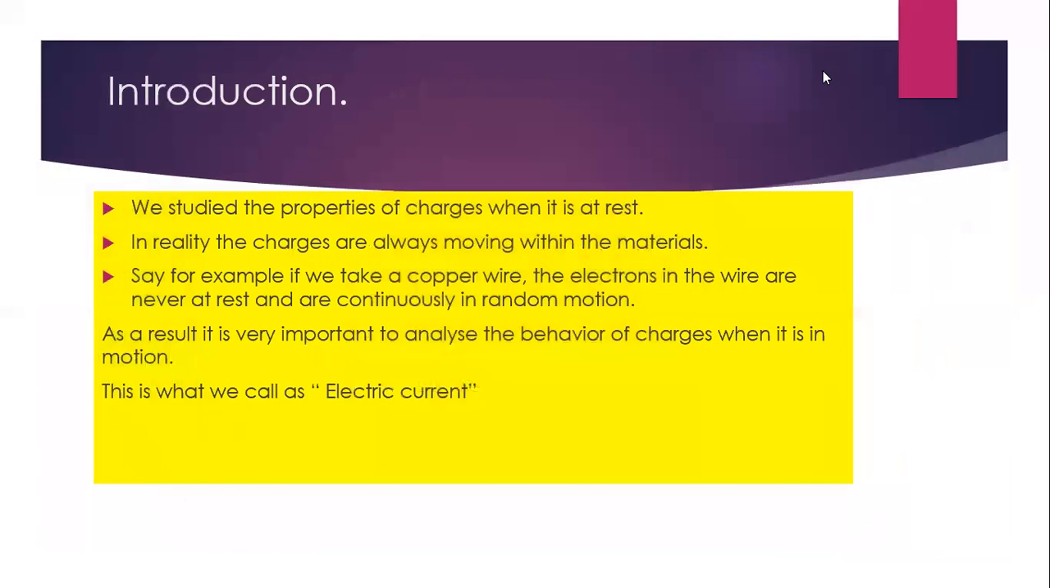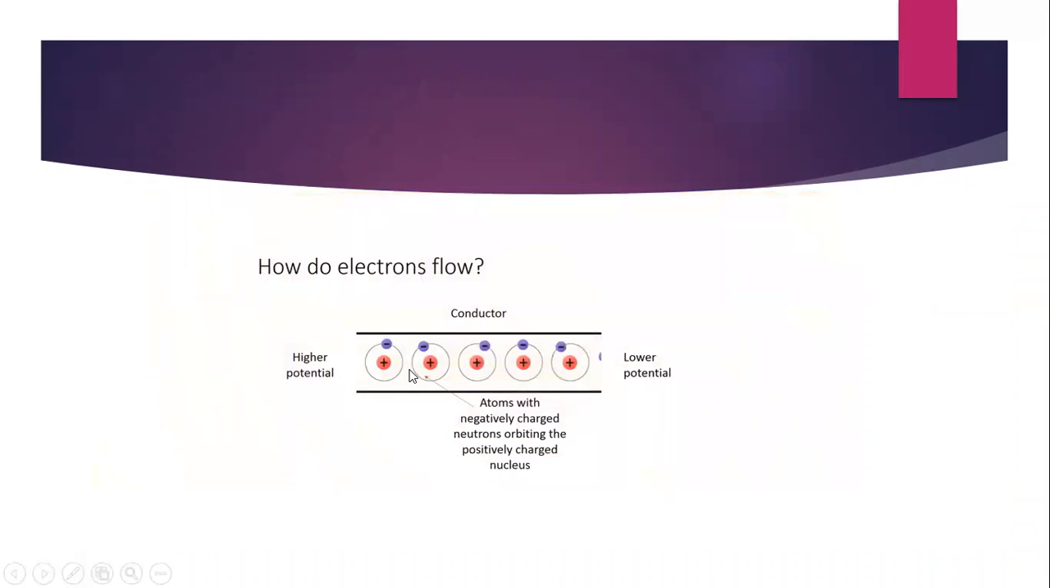Hello students. We studied the properties of charges when it is at rest. In reality, the charges are always moving within the materials. Say for example, if we take a copper wire, the electrons in the wire are never at rest and are continuously in random motion. As a result, it is very important to analyze the behavior of charges when it is in motion. This is what we call electric current.